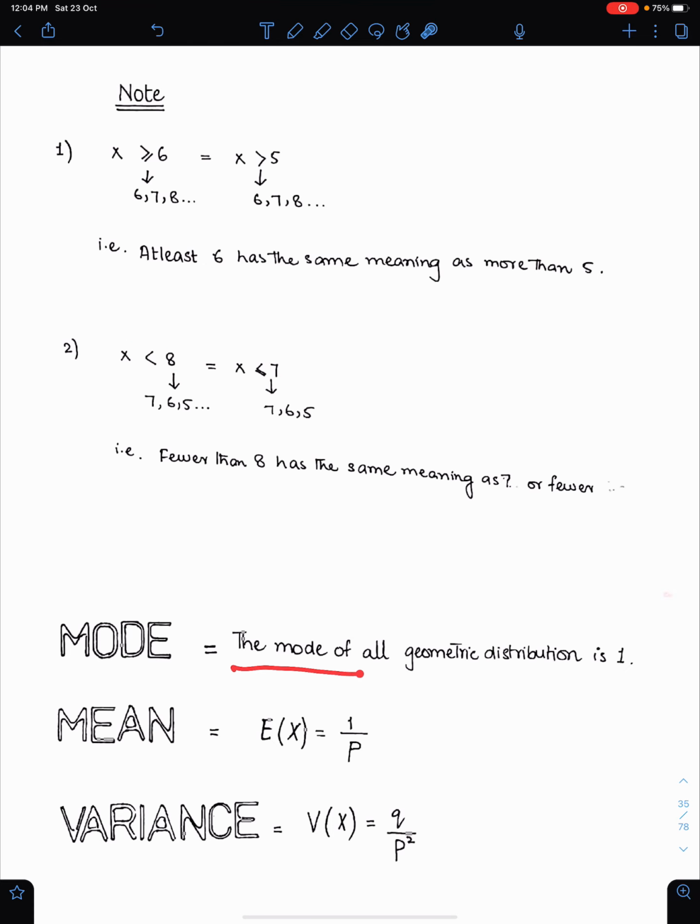Mode. The mode of all geometric distributions is always 1, because the first outcome has the highest probability. If you get the success on the first outcome, then that has the highest probability. Mean. This is the formula of mean for geometric distribution, 1 upon p, and q upon p squared is the formula of variance of geometric distribution.